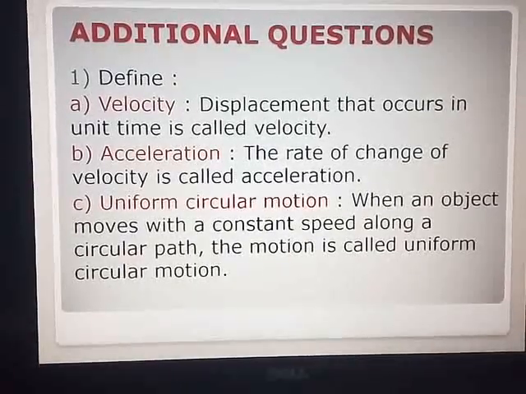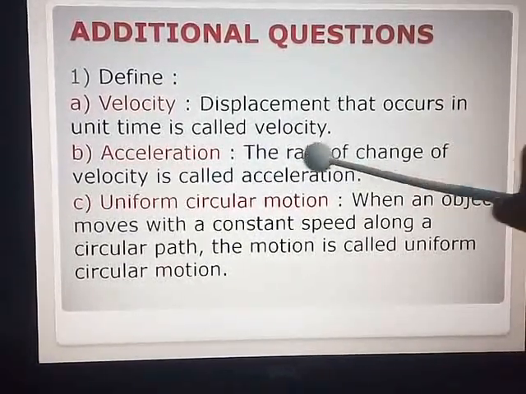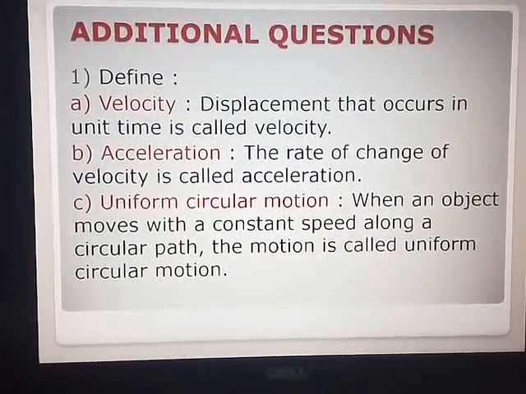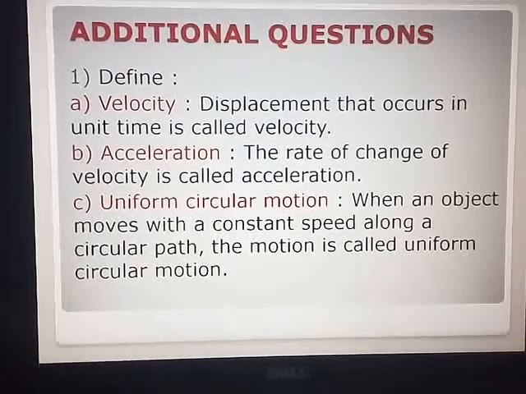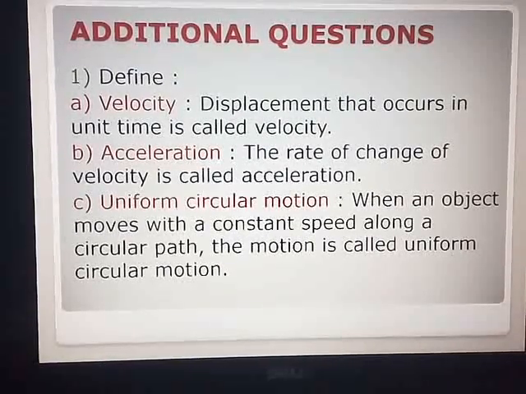Second one, acceleration. Those who want to write can quickly write down. Very simple definition. The rate of change of velocity is called acceleration. Those who want to mark can mark on page number 5. On page number 5, first paragraph, last line, the rate of change of velocity is called acceleration.